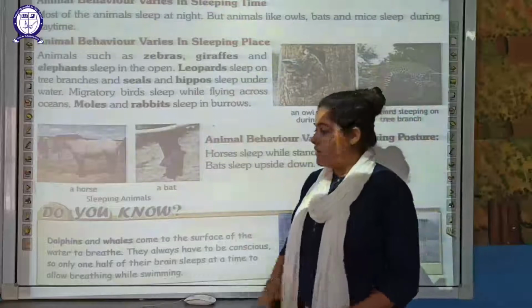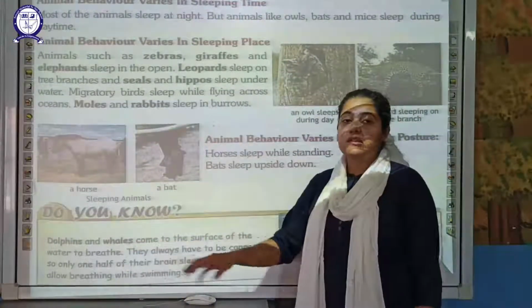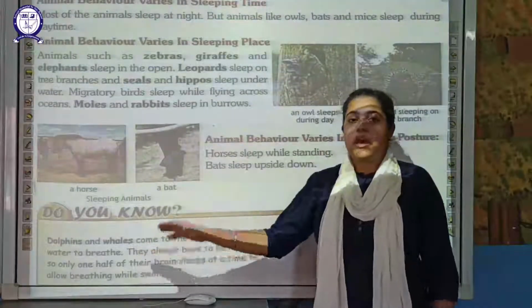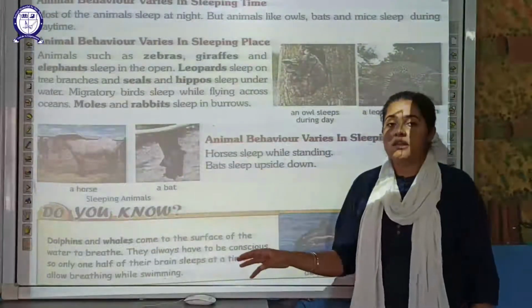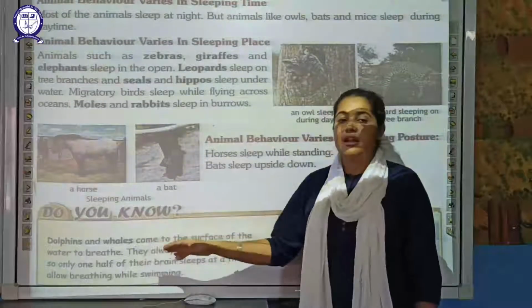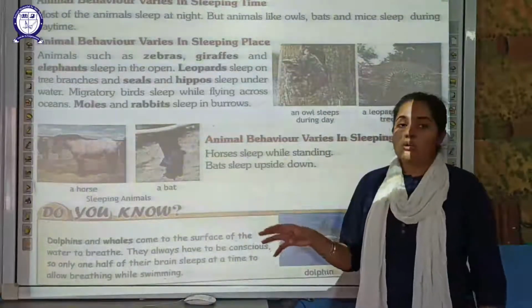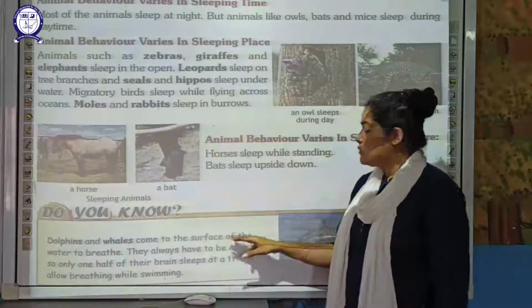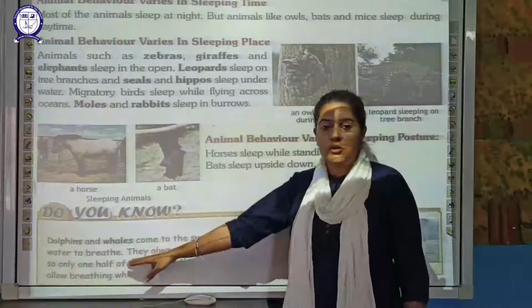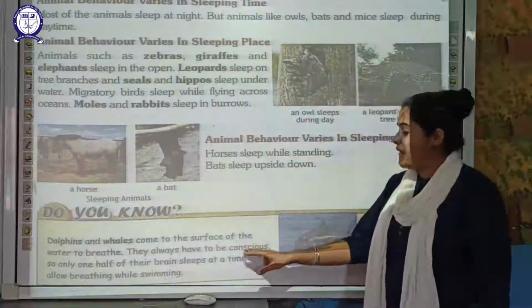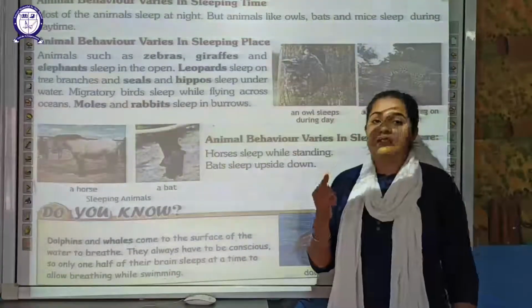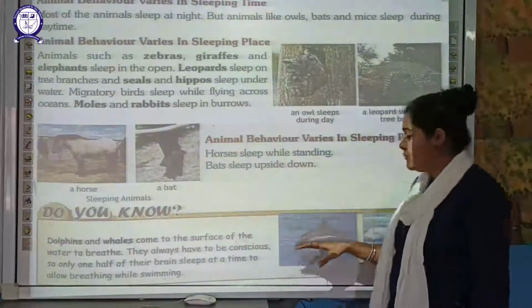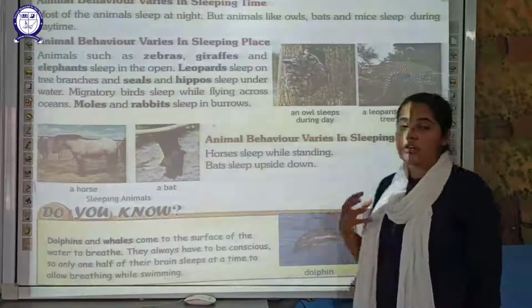Next important fact is about dolphins and whales. We have discussed in our previous chapters, students, that these are not fish, they are aquatic mammals. Because they are aquatic mammals, dolphins and whales breathe oxygen with the help of lungs. So they have to come to the surface of the water in order to breathe. They always have to be conscious and cannot sleep completely, because from time to time they have to come to the surface in order to breathe.